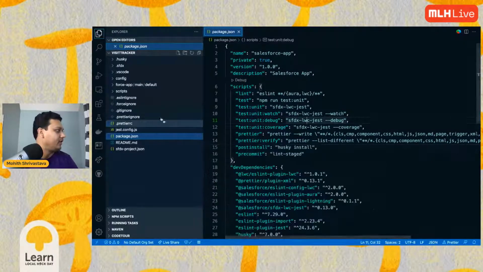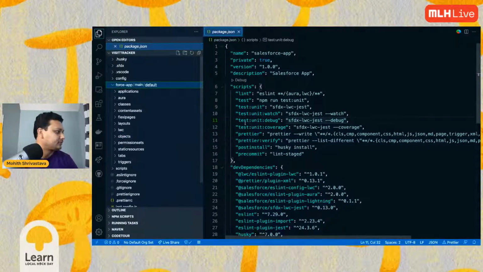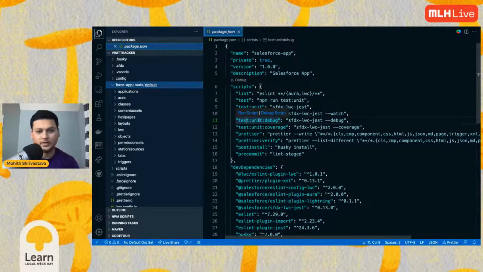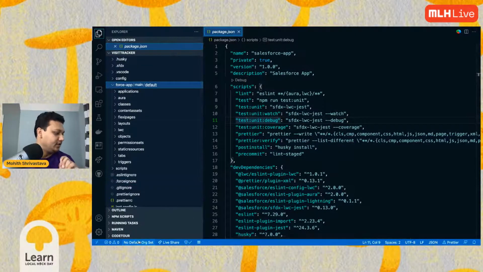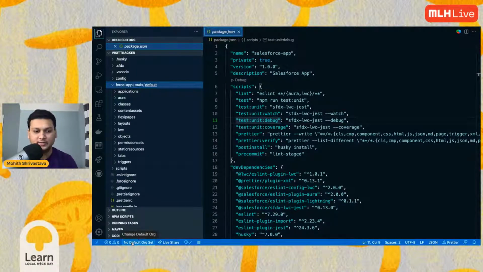Okay, so once you have all of these, right? Let's do this. Our first task today is going to be authenticating to Salesforce, and then building something like a data model in Salesforce, and then retrieving it to our local project. The first thing that we need to do is make sure that we connect to our Salesforce environment. Like you see here, it says no default org set, right? We need to make sure that we set a default org.